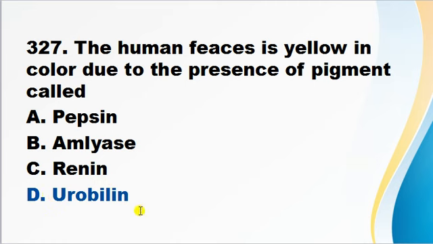But there is no such option, and urobilin is a pigment that is responsible for the yellow color of the urine. So we will tick on this option because pepsin, amylase and renin are enzymes and they are not associated with this question. Otherwise, the correct answer is stercobilin.